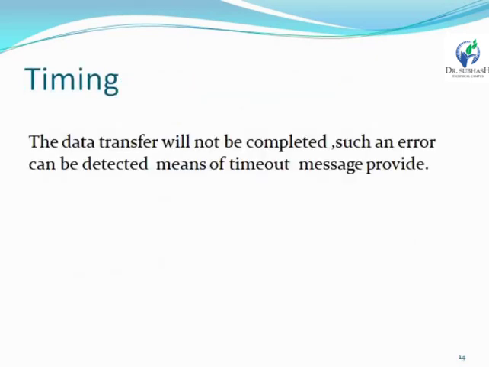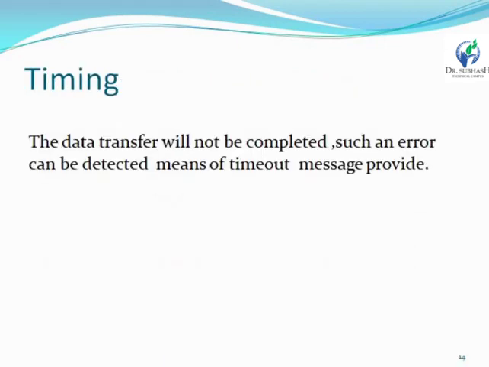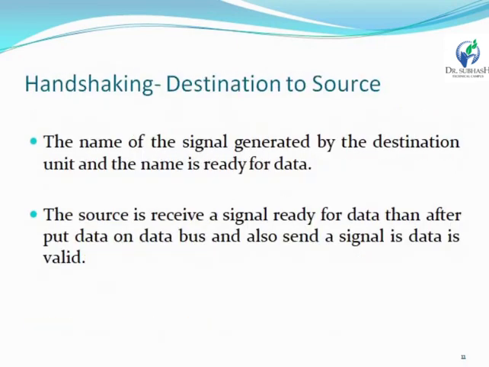So one more point is timing. What is the timing? If the data transfer is not completed, such an error can be detected, which means a timeout message can be provided. Handshaking provides one acknowledgement signal, so we can provide some timing. It means some time the data can be stored. So this is the strobe.